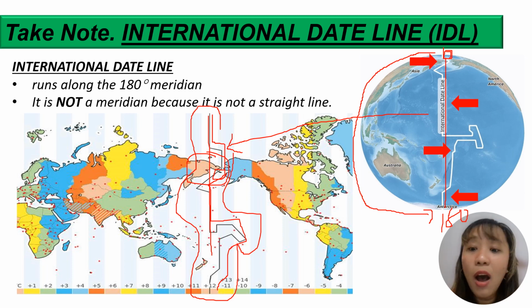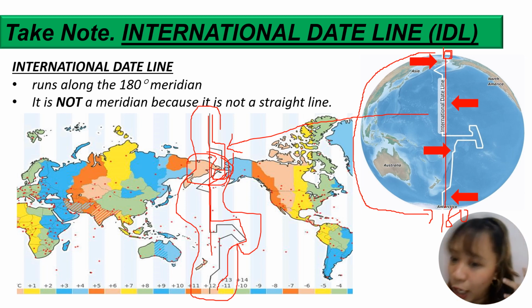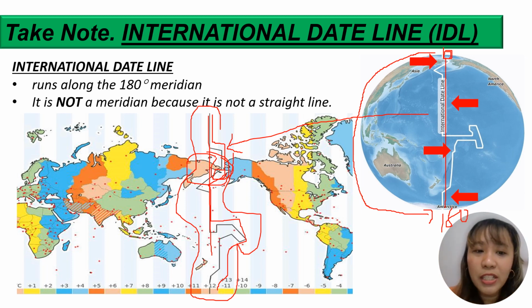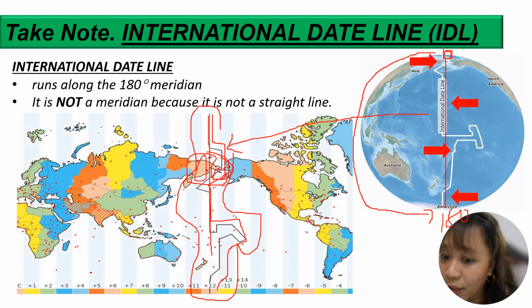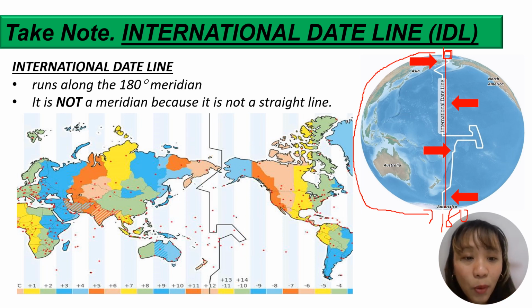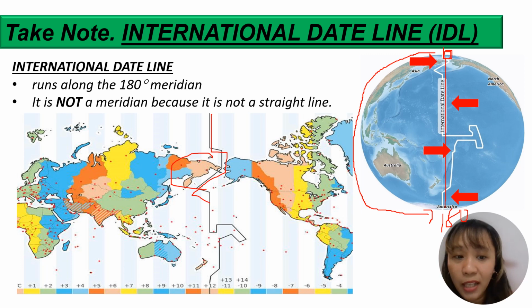What time is it there now, girl? It's 10 o'clock in the evening. Your house is next to the International Date Line. In your place, girl, it's 7 o'clock in the evening. But you are only next door. So to avoid that kind of situation, they accommodated this country by swerving away from that. They passed through the sea so the time zone would not differ.